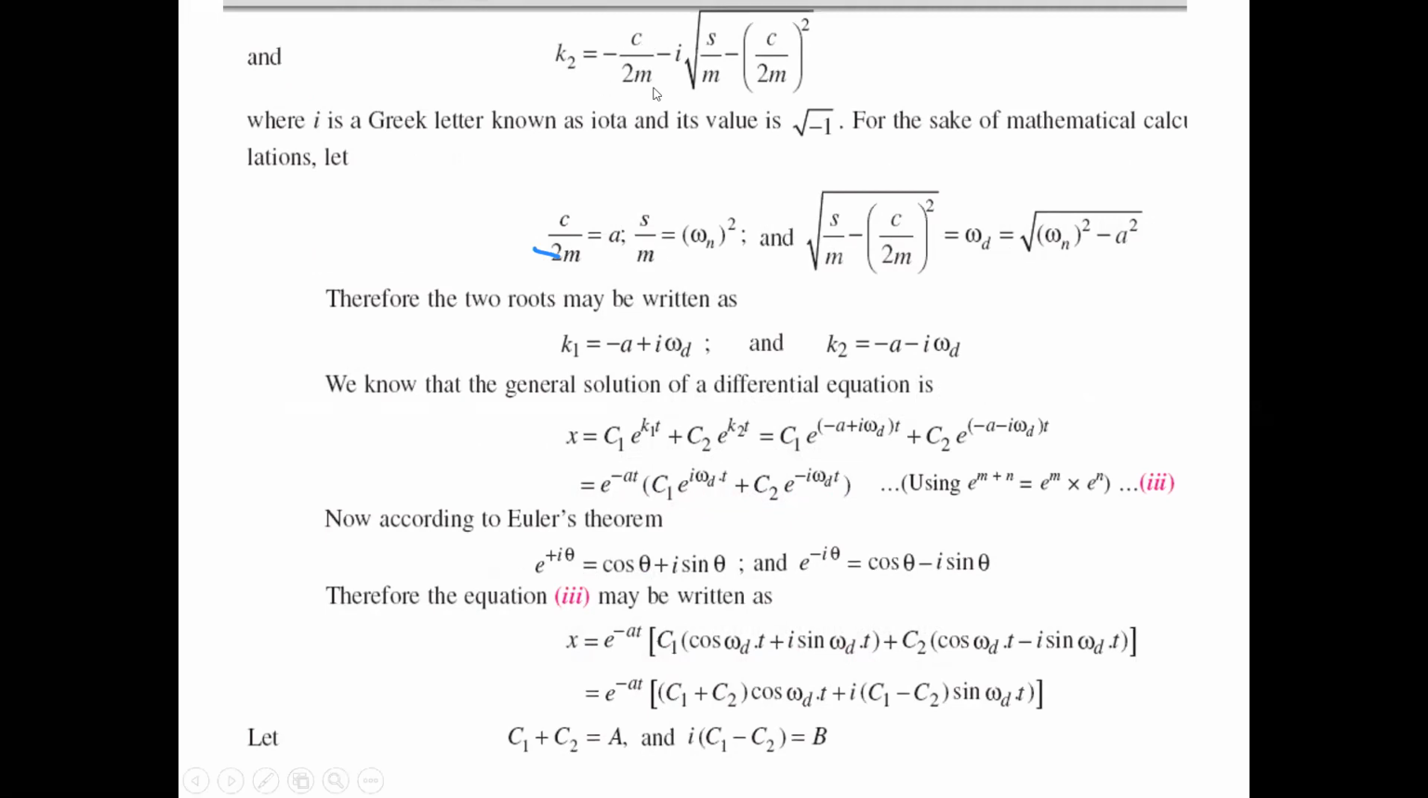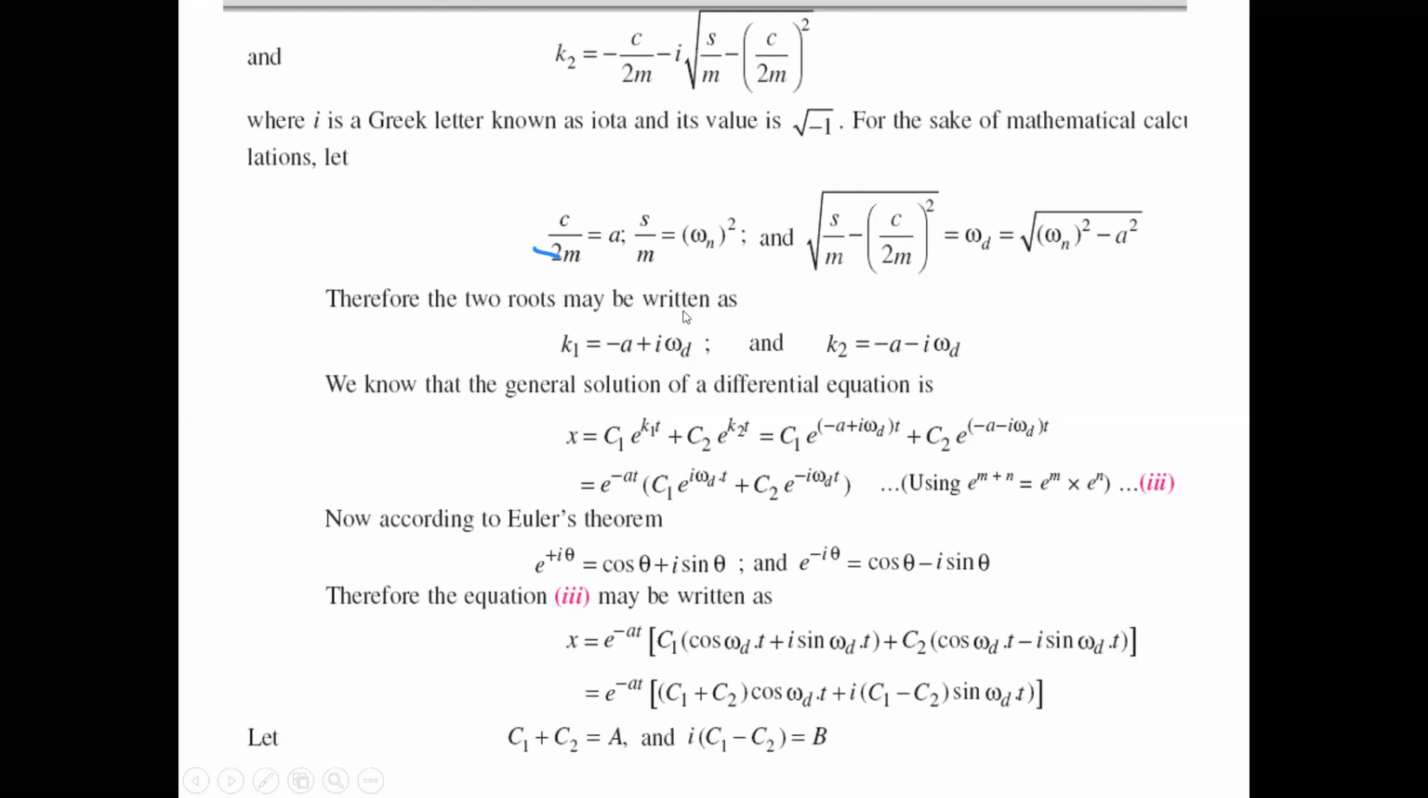Now we have the symbols. C by 2m is considered as a, and S by m is considered as omega n square. Those two are substituted in our equation, S by m minus C by 2m square, and that equals omega d. So omega d is replaced with square root of omega n square minus a square.